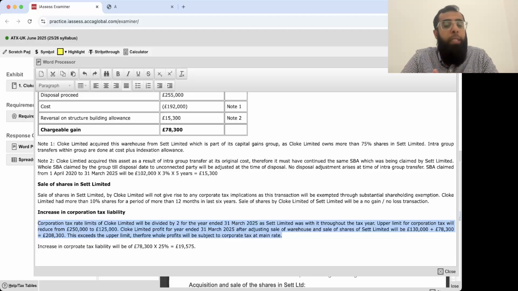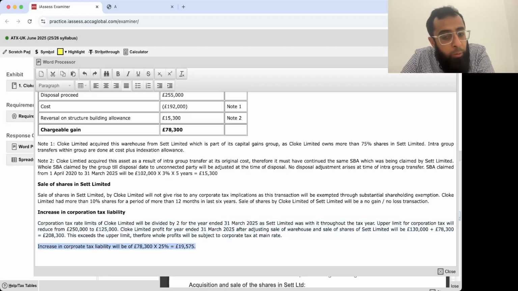How much corporate tax will increase? Since there were two companies in the group, Cloak and Set, the limit will reduce from 250 to 125. Our profits already were above this limit. 130,000 was already above the limit. So this exceeds the upper limit. Whole profits will be subject to corporate tax at main rate. Your corporate tax liability will increase by 19,575. I believe it wasn't difficult. It was something which was easily doable. Yes, this reversal on SBA, maybe some students may get confused. Otherwise, it was a routine thing.